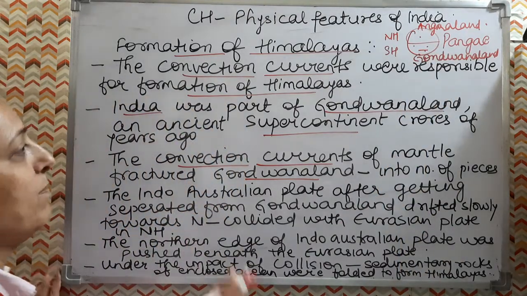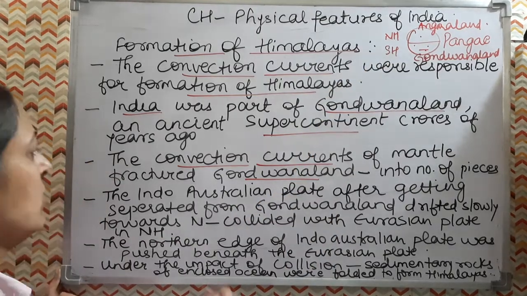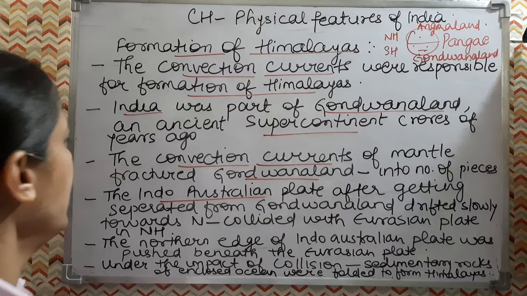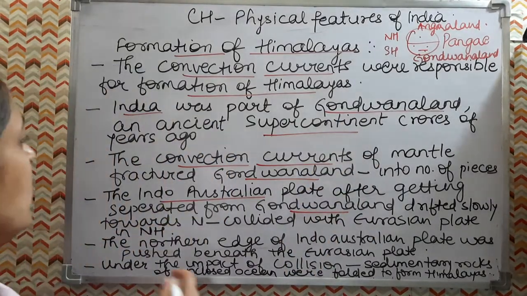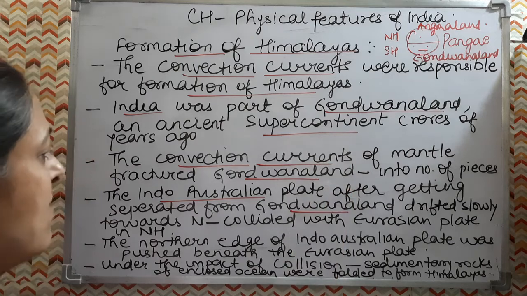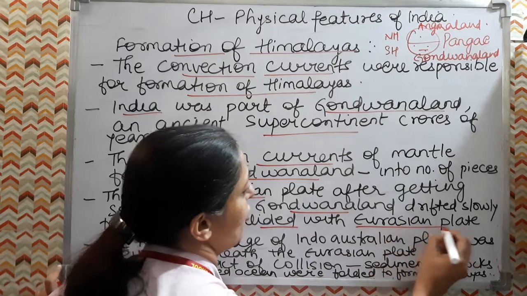The Indo-Australian plate was part of the southern hemisphere of Pangaea. After getting separated from Gondwana land, it moved slowly towards the north, towards the northern hemisphere of the Pangaea supercontinent, and collided with the Eurasian plate.